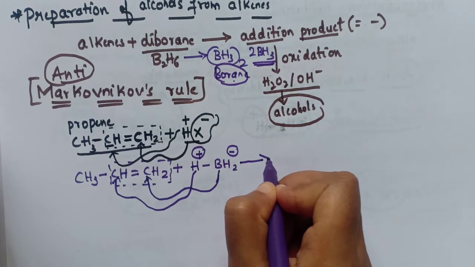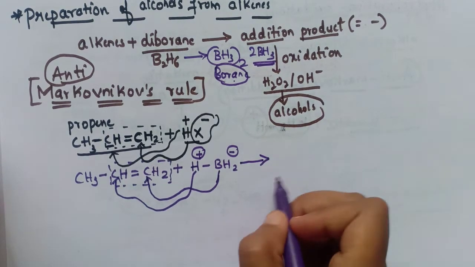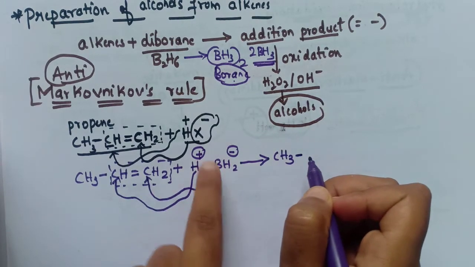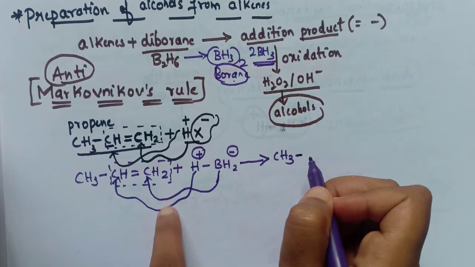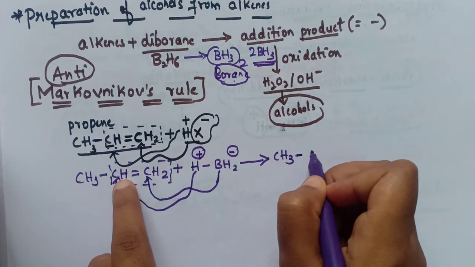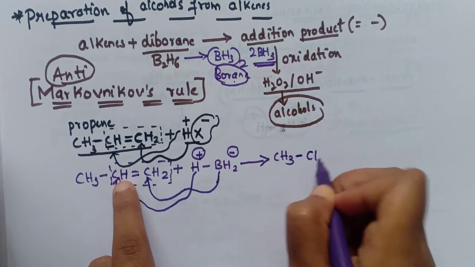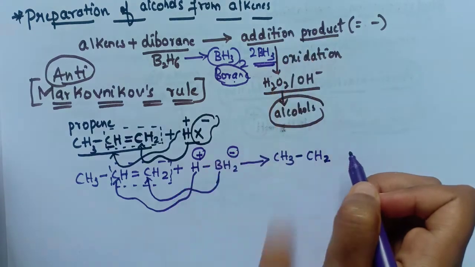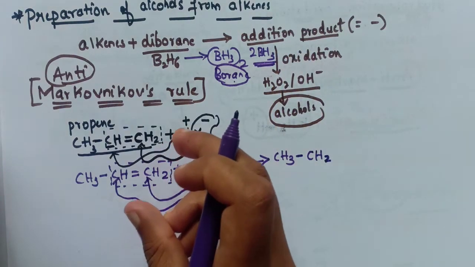So now the product is here: CH3, and this hydrogen will come and attach to this carbon, so we will get CH2 here, and the addition product should be formed. That means conversion of unsaturated compounds into saturated ones.